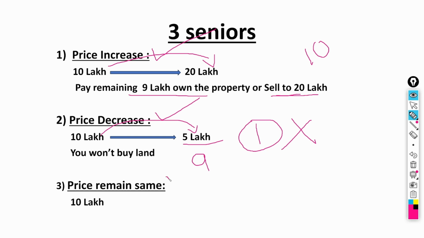And the third scenario, the price of the land after 1 year remains the same. That is, initially estimated around 10 lakhs, and now it is valued around 10 lakhs. So in that case, we won't gain anything, neither do we lose. This is exactly how the call option works. We understood the call option using a real estate example.